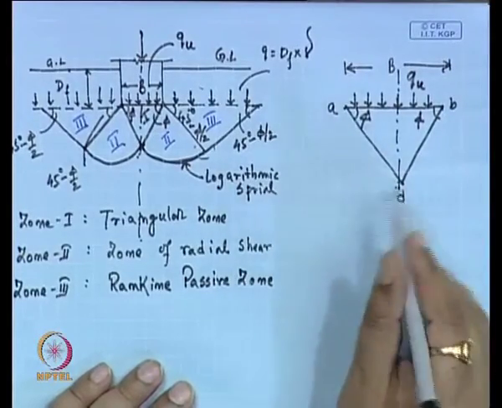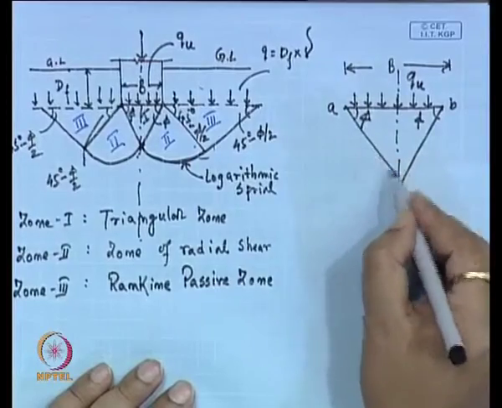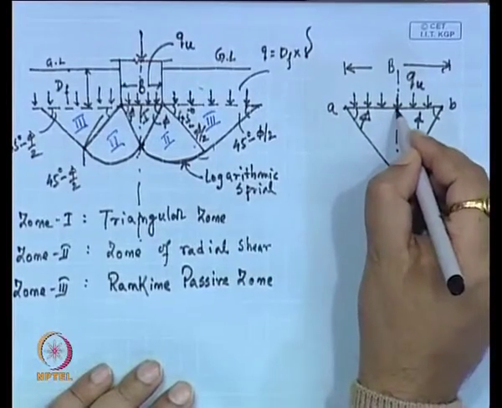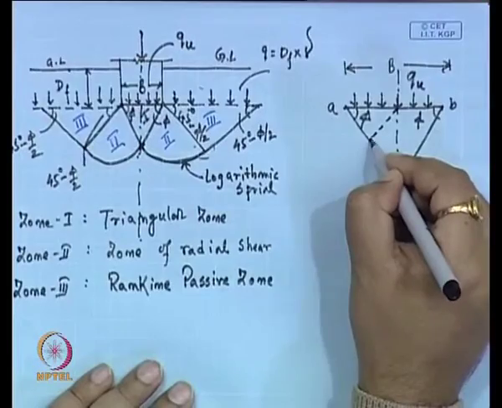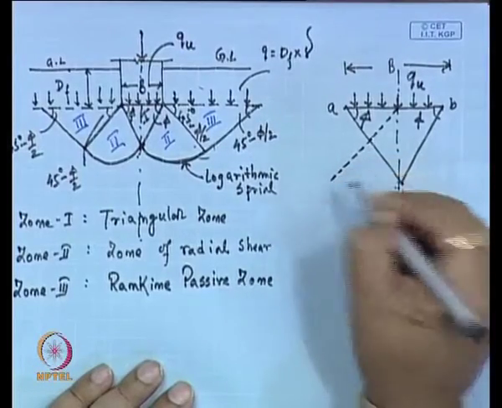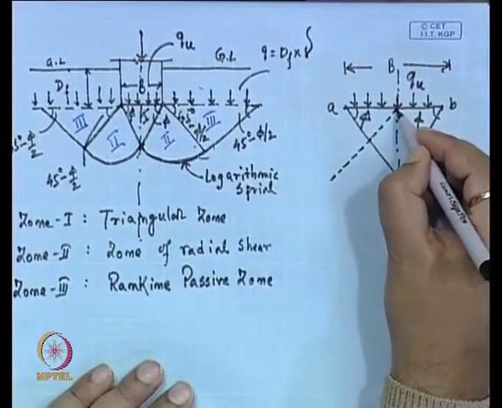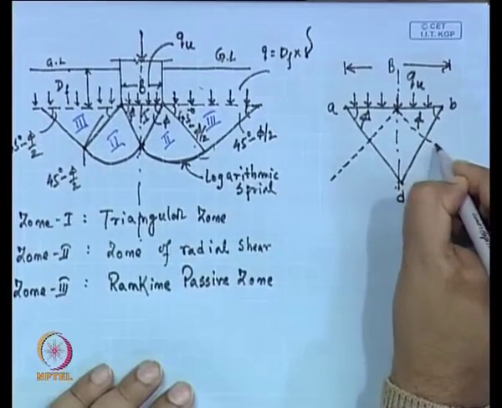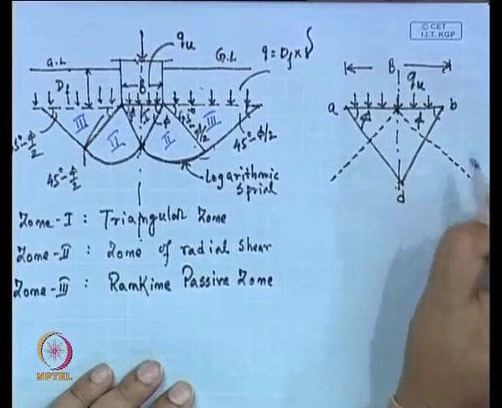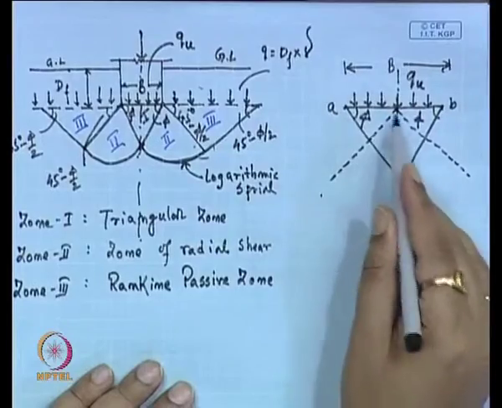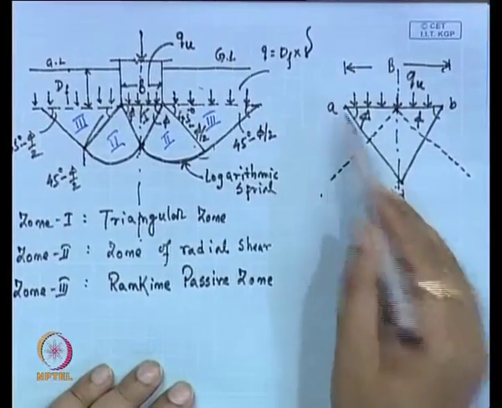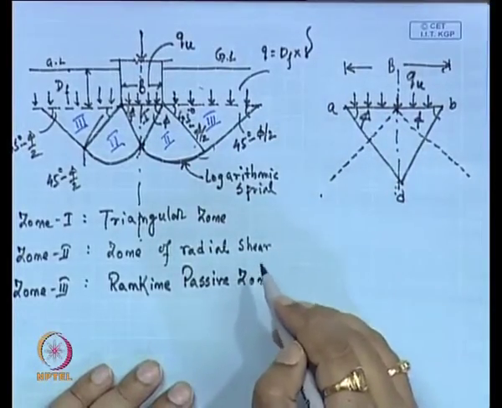Now, suppose this is the free body diagram, and these dotted lines are the perpendicular lines, perpendicular to AD and perpendicular to BD.